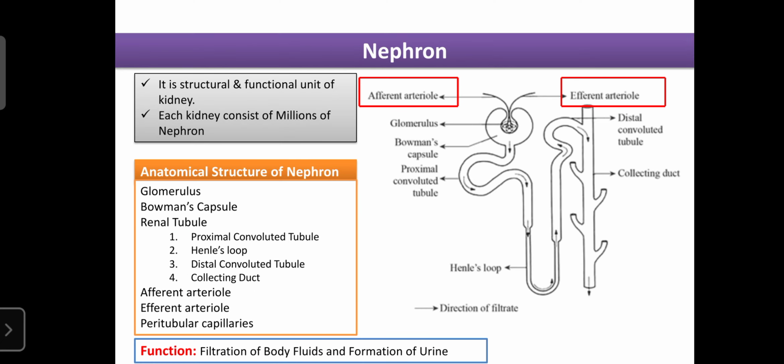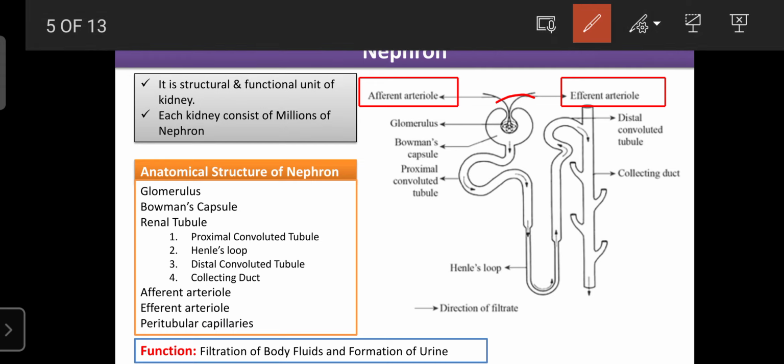Now we can concentrate on the nephron. The nephron is the structural and functional unit of the kidney. Each kidney consists of millions of nephrons. Regarding the anatomical structure, the nephron mainly consists of the glomerulus, which is made up of microvasculature or capillaries. That acts as a semi-permeable membrane, which allows the filtration of body fluids. Then the Bowman's capsule, so this is the whole assembly.